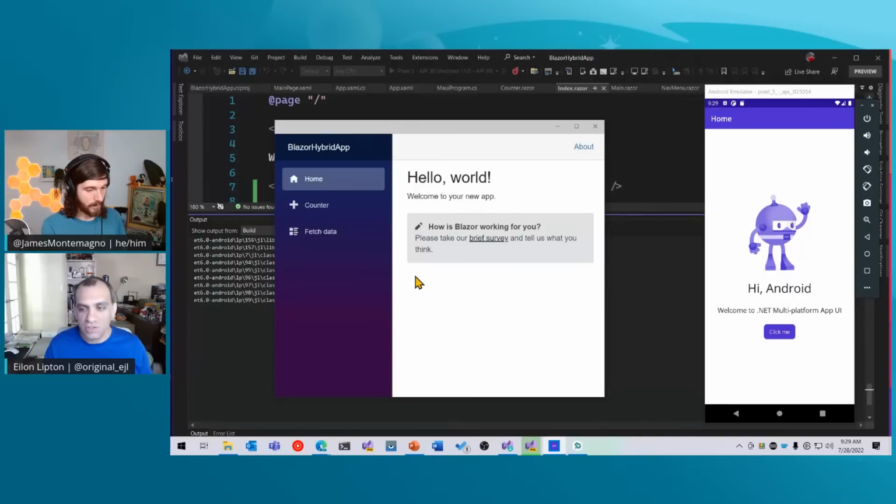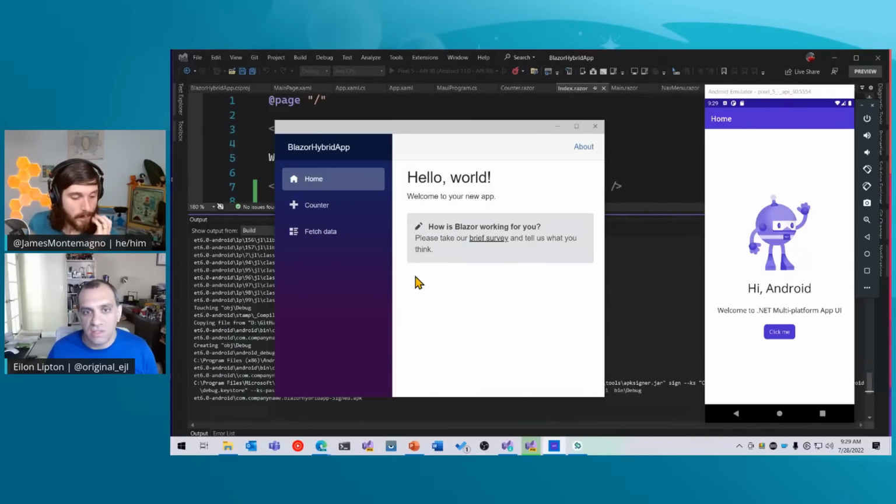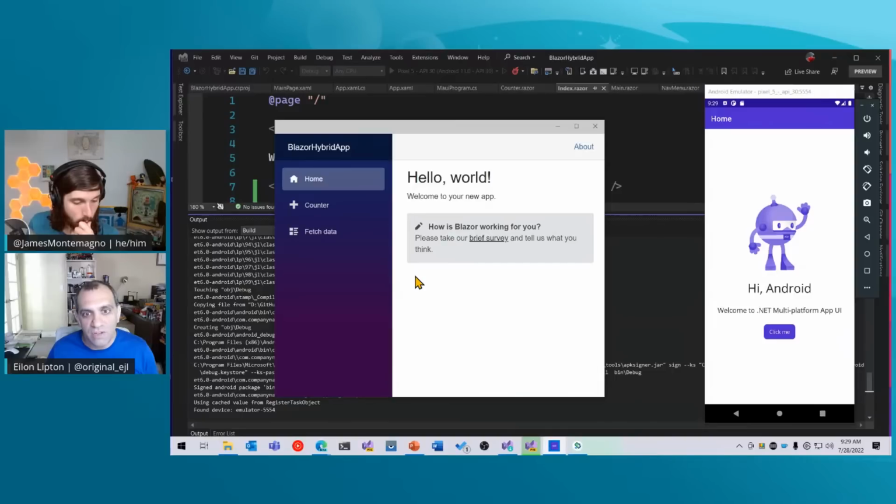Ultimately, what is your application if there's no pixels? So on Windows, as James was saying, it uses the Edge WebView 2 control to get that running. And on Android, it uses the Chromium-based WebView, the Android WebView. And on macOS, Mac Catalyst, and iOS, it uses the WebKit WebView, I think is what that one's called.